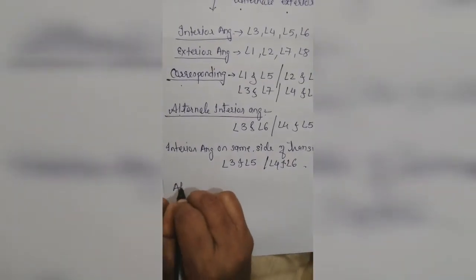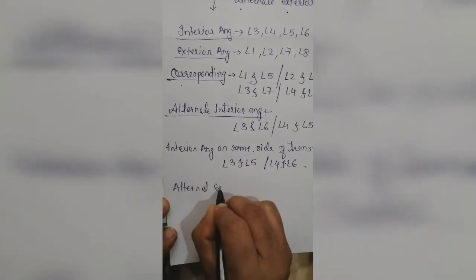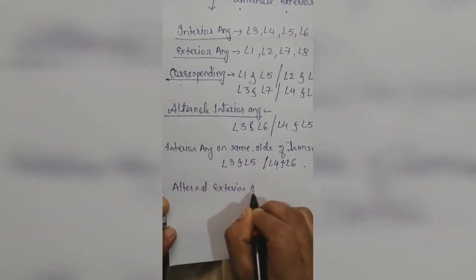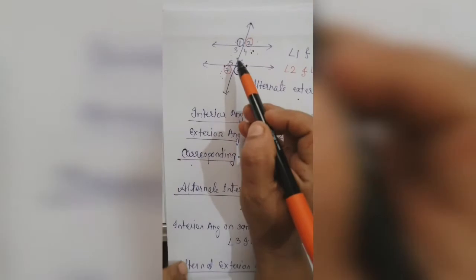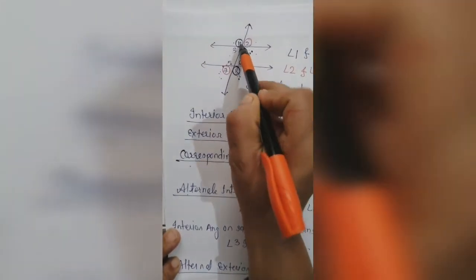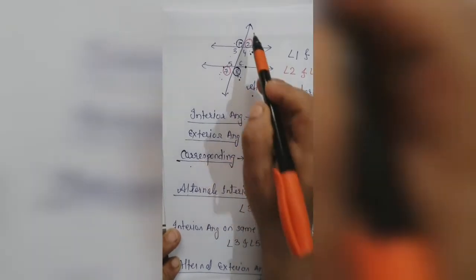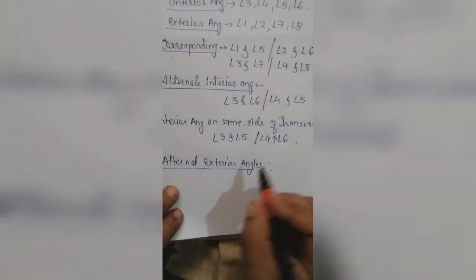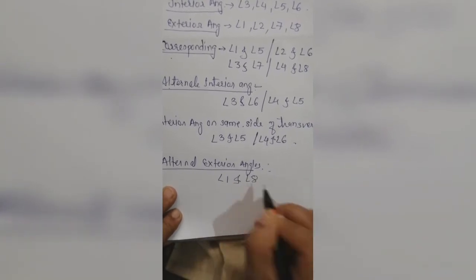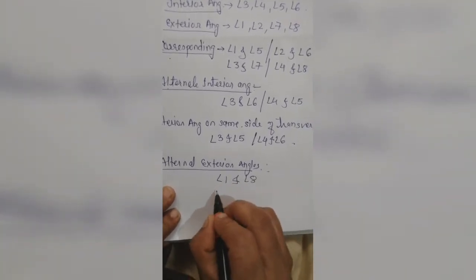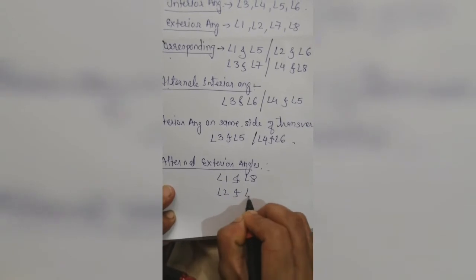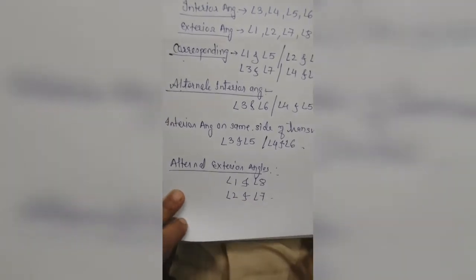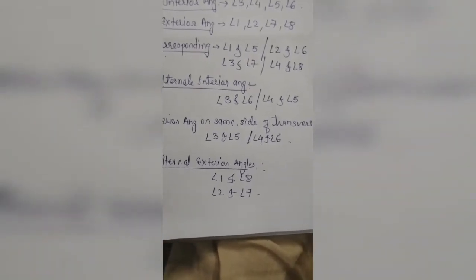Now we will discuss the alternate exterior angles. Exterior means out, that is 1 and 8, 2 and 7. Means angle 1 and angle 8, and angle 2 and angle 7. They are called alternate exterior angles. Okay, clear everyone this much?